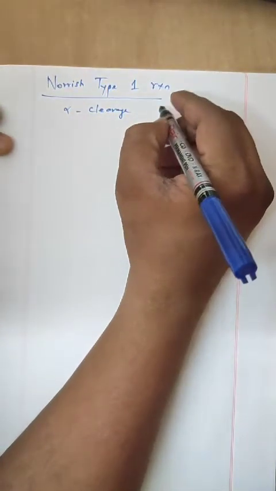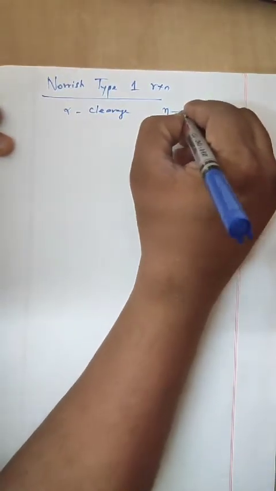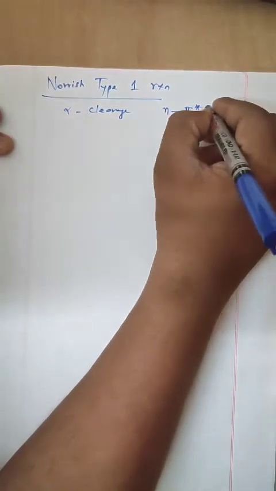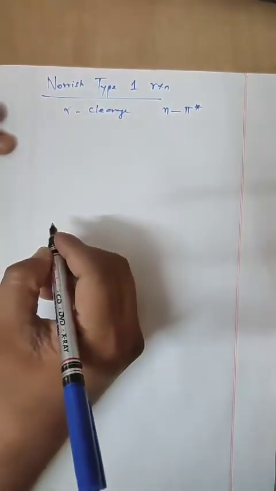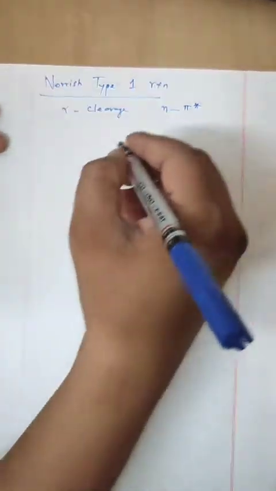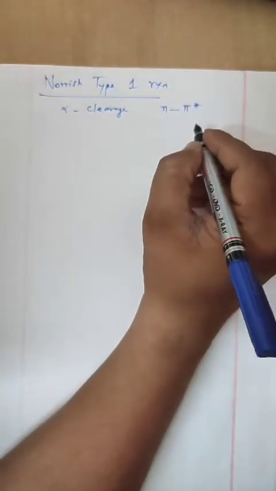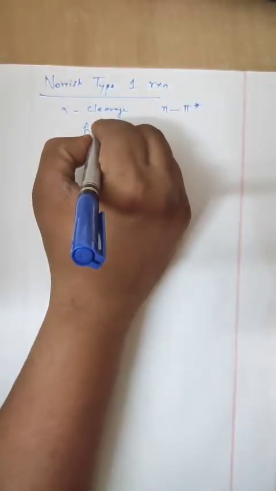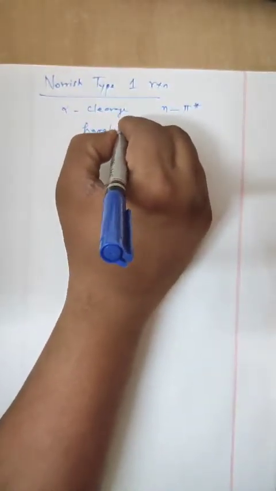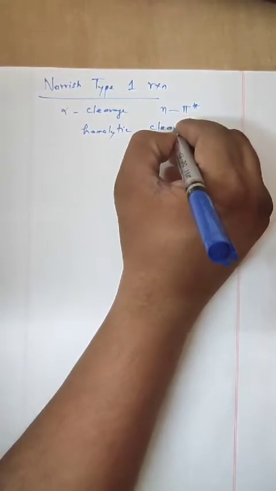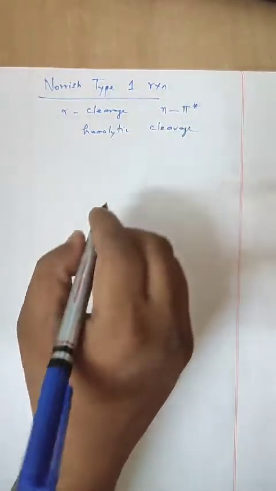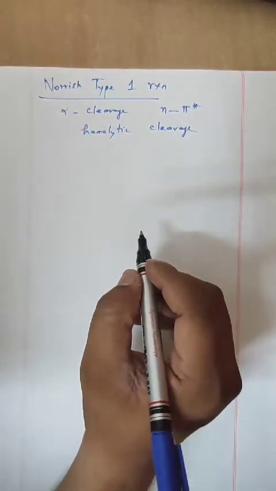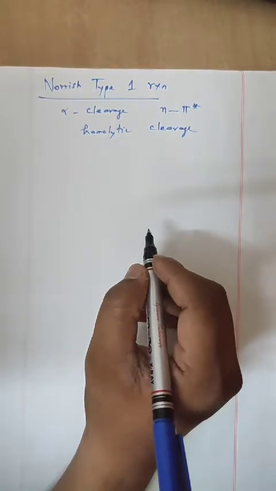which originates from the carbonyl n to pi star state and proceeds through the homolytic cleavage of one of the carbonyl alkyl groups.